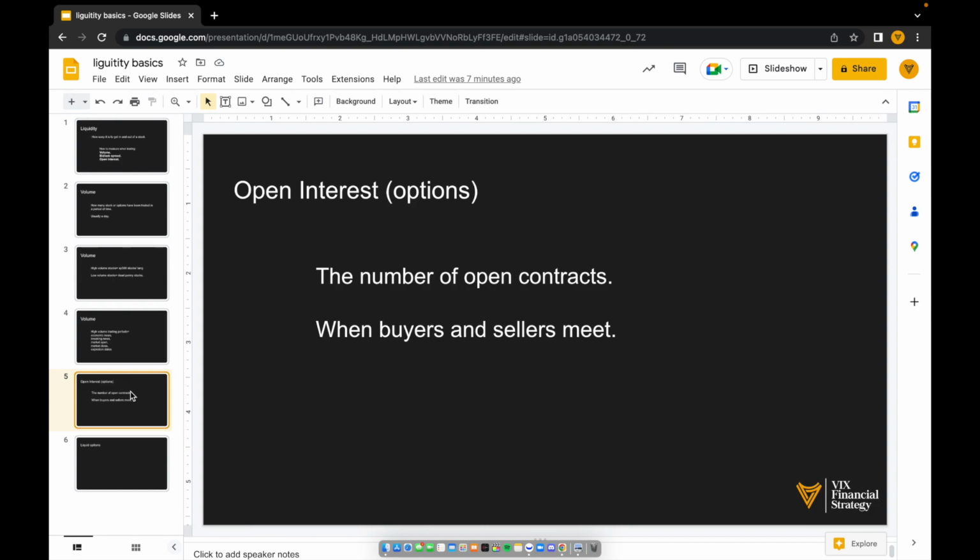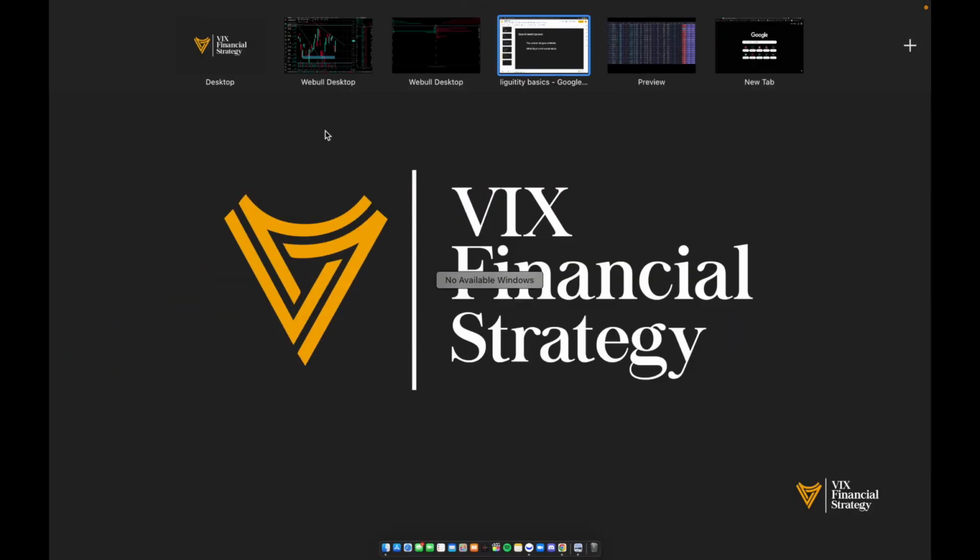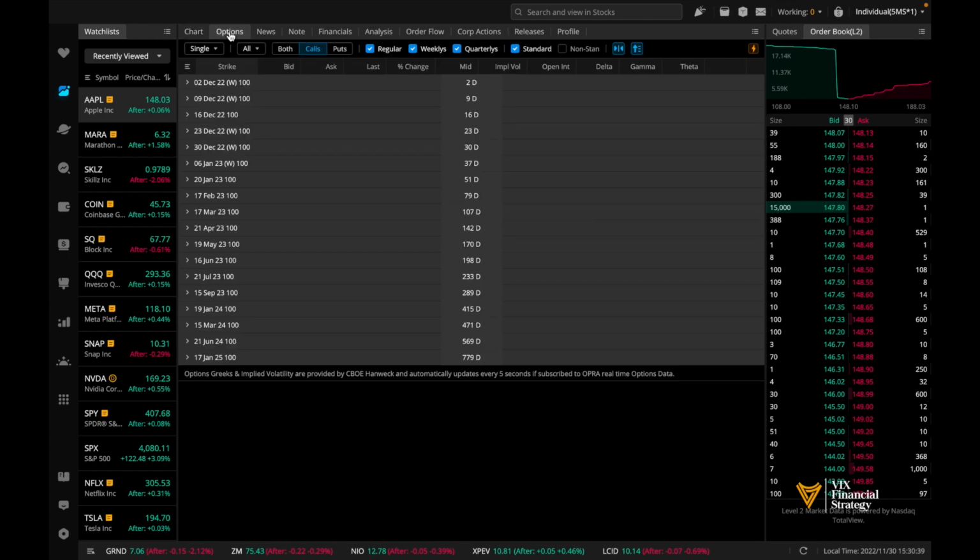Now let's talk about options really quick. Options, you can measure liquidity with open interest. What is open interest? It is the amount of times buyers and sellers meet, the number of open bets on the market. So let's flip on over to Apple and let's look at this options chain right here.